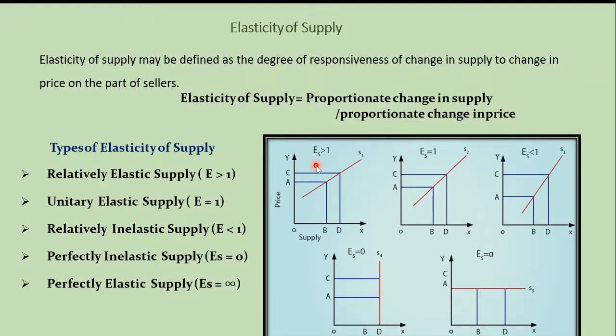Elasticity of supply is relatively elastic, E greater than 1. This is relatively elastic supply. How do I say it is relatively elastic supply? See the change in price. Initially the price was OA. Now the price has increased to C. From A it has gone to C. So there is an increase in the price. When there is an increase in the price, there is an increase in the supply from B to D. But the increase in supply from B to D is more than the increase in price from A to C.